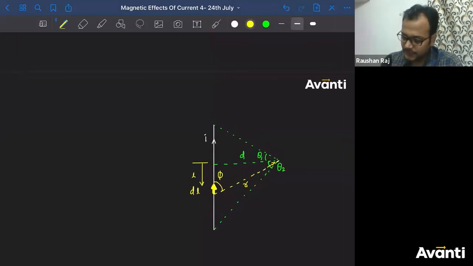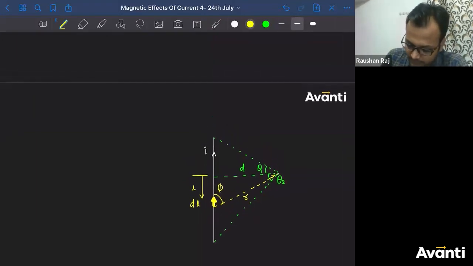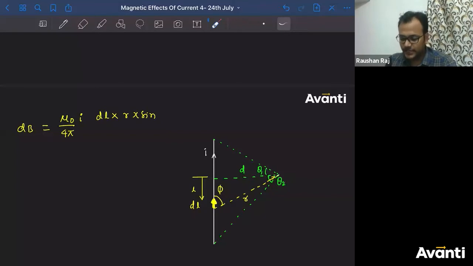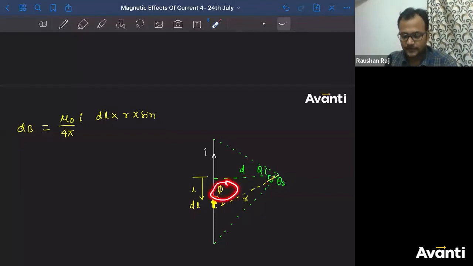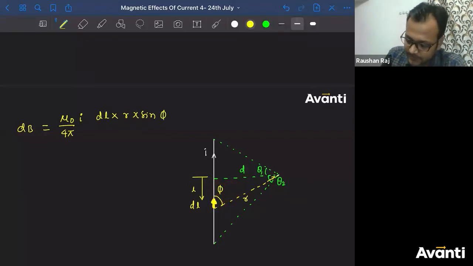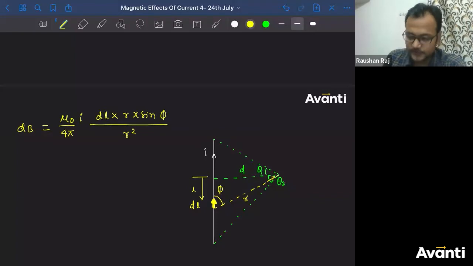अब बात करते हैं कि what will be the magnetic field because of this current carrying element. तो I'll write mu naught by 4 pi into current I into dl into r into sine of which angle should I consider बच्चा लोग? Phi or theta 1 or theta 2? I will consider phi because the angle between dl and r is phi. So sine phi divided by r square.